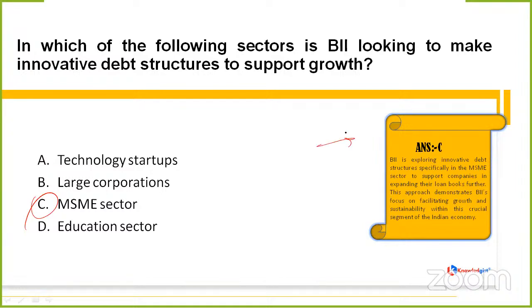So BII is exploring innovative debt structures, specifically in the MSME sector. Why? A big why. Just to support companies in expanding their loan books further. This approach demonstrates BII's focus, basically its focus on facilitating growth and sustainability within this crucial segment of the Indian economy. So yes, Nan, Sandeep, Spreading Khushi, Purvi, Riba, everyone is saying correct.